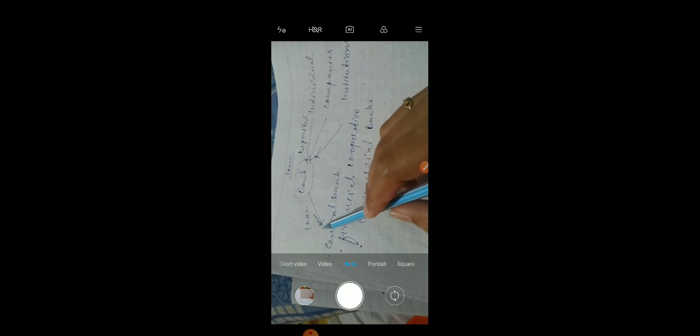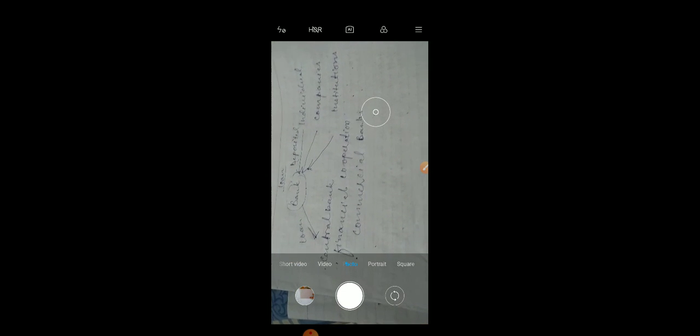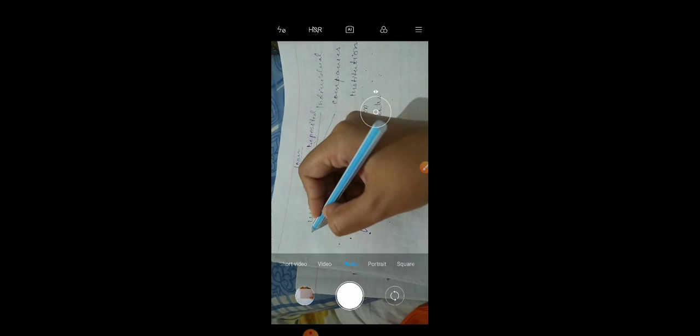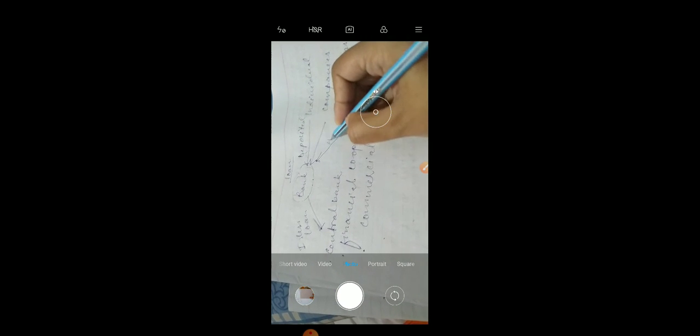In that sense, the bank gives loans from this and provides loans to individuals, companies and institutions. The rate of interest on loans taken by the bank from the central bank, financial corporations and commercial banks is less, and when they give loans, they take high interest.